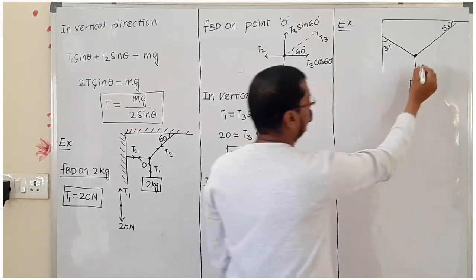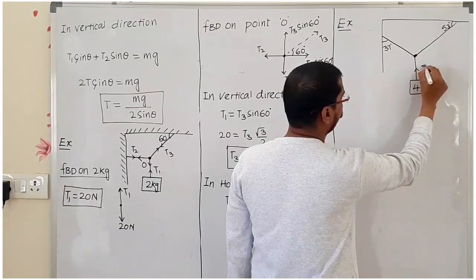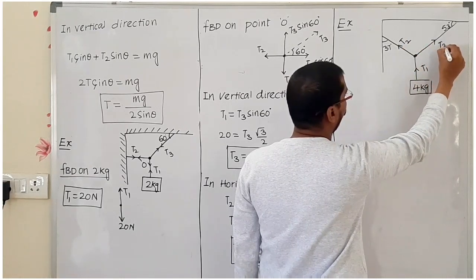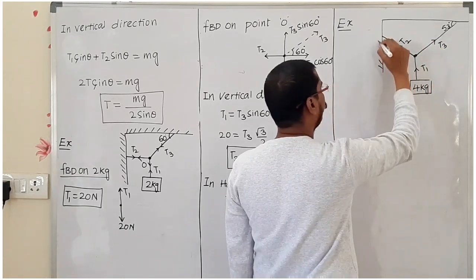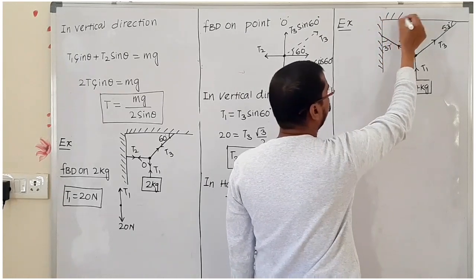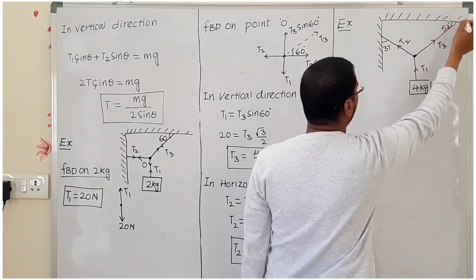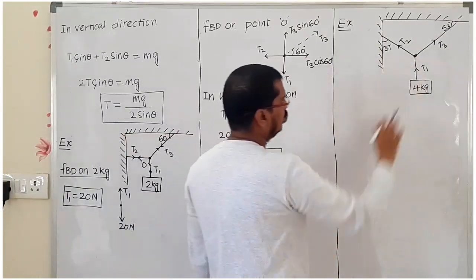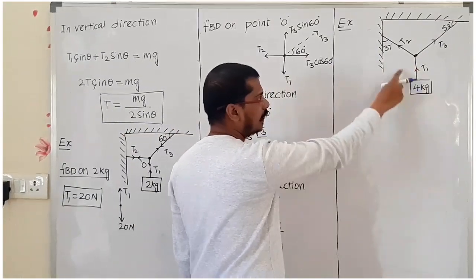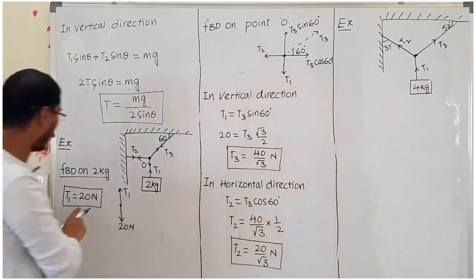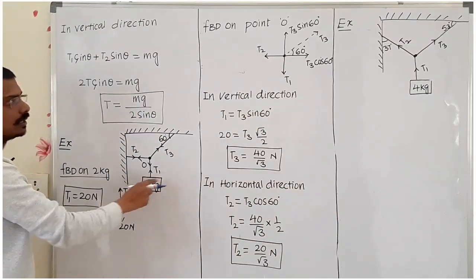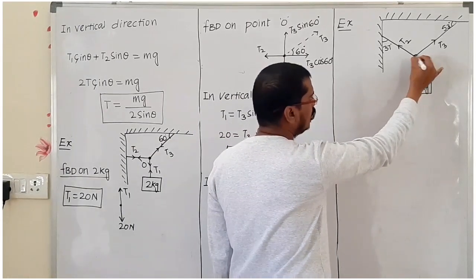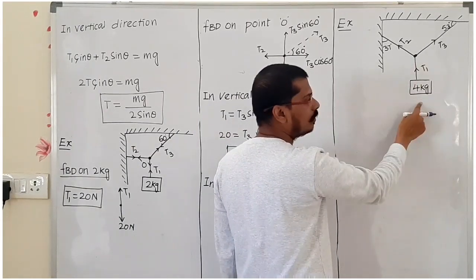In this condition I am taking T1, T2 and T3, and again we have to find out what T1, T2 and T3 are. If you want to find T1, then directly we can use the FBD of the 4 kg mass. In that condition the T1 value we will get.